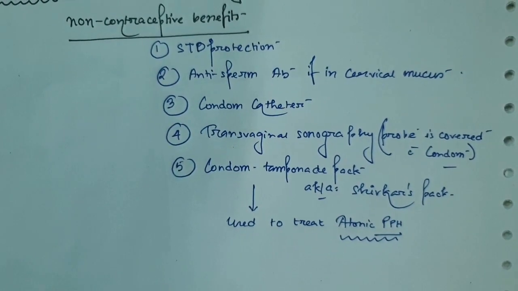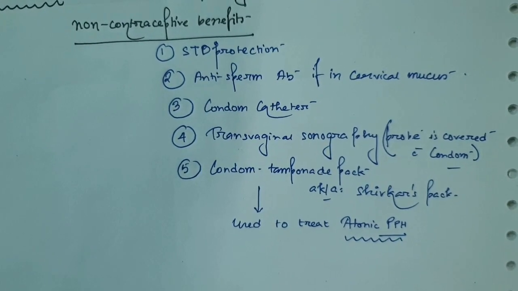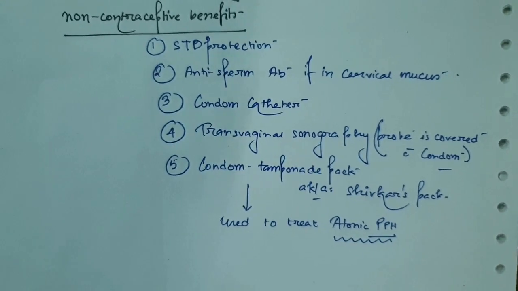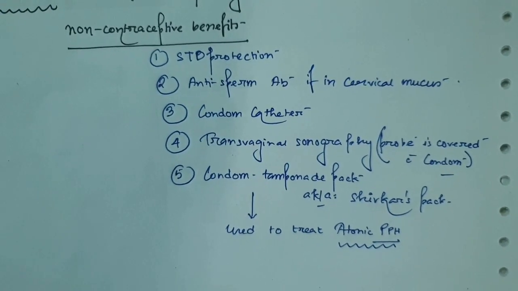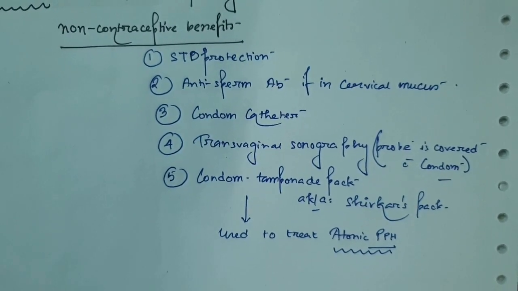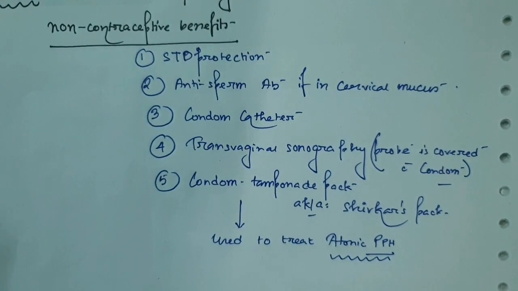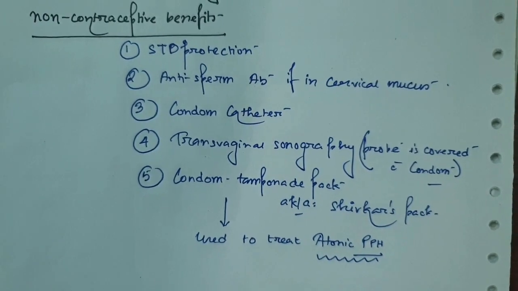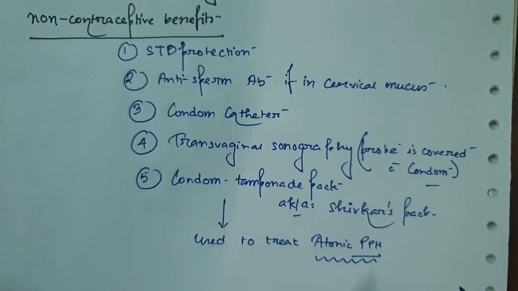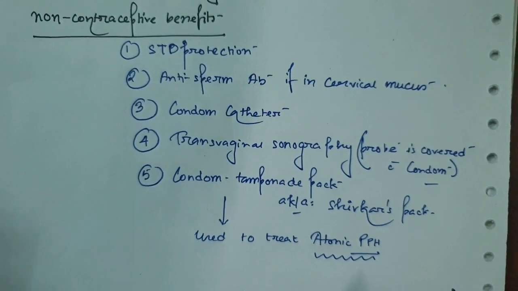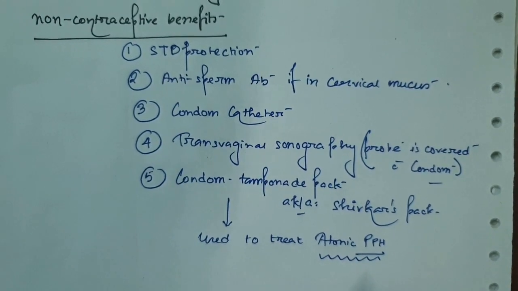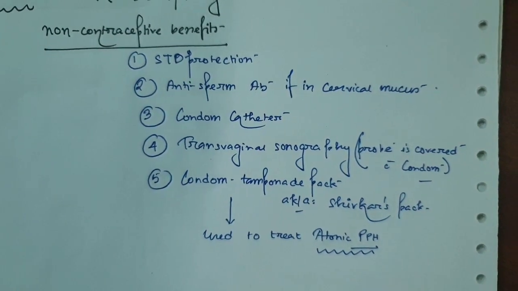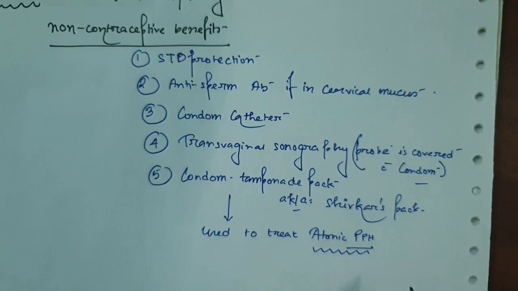PPH is the fastest killer of the mother. After childbirth there is huge bleeding due to atony. Normally the uterus contracts after childbirth, the blood vessels get closed, and the bleeding from the uterine vessels slowly stops. But in atonic PPH, the uterus is not contracted and the bleeding continues, and if we don't treat the condition, the mother will go into shock and ultimately die. So these are the different non-contraceptive benefits of the condom.